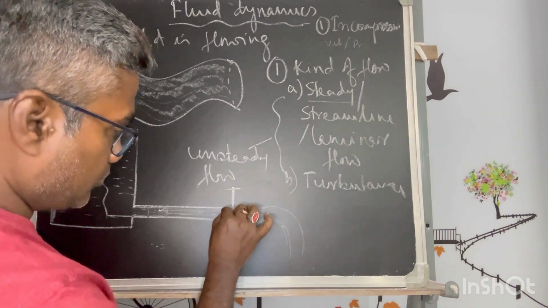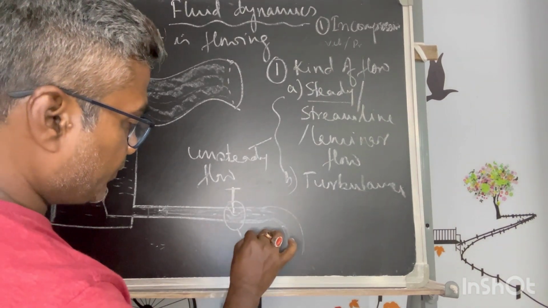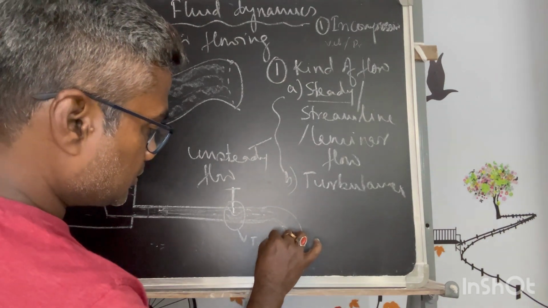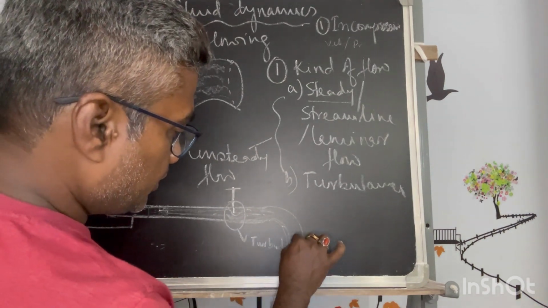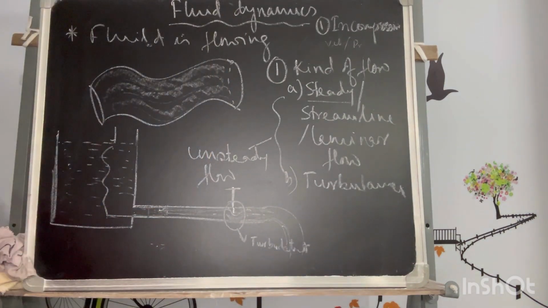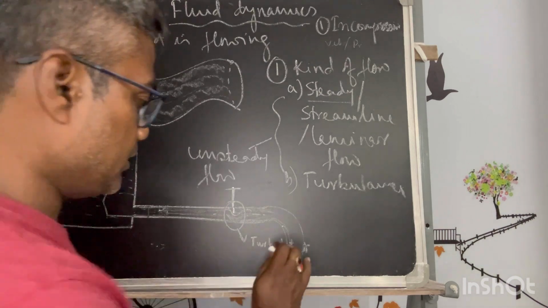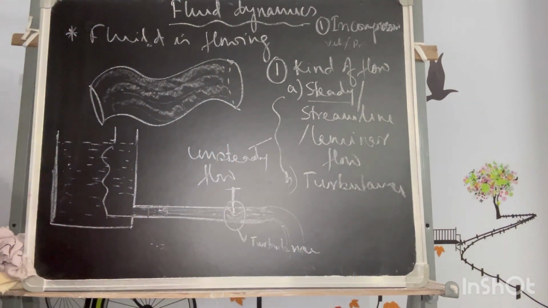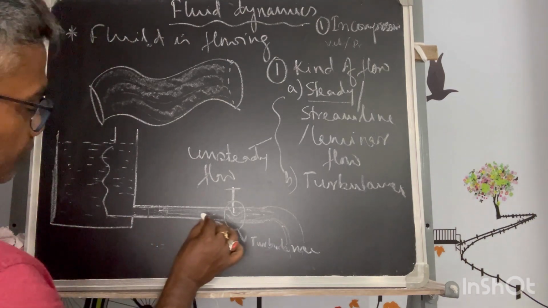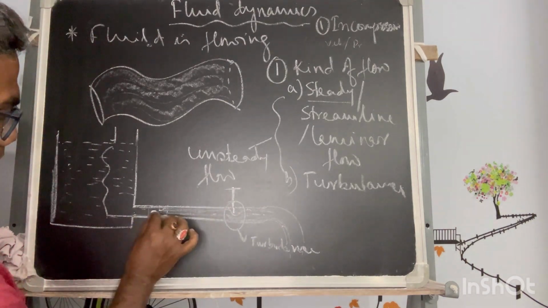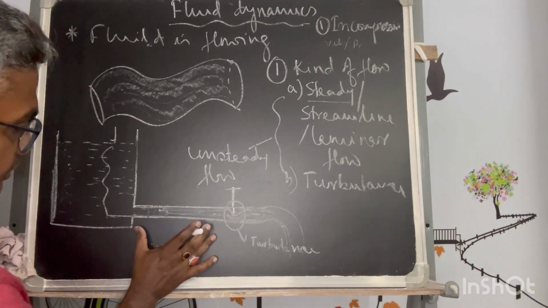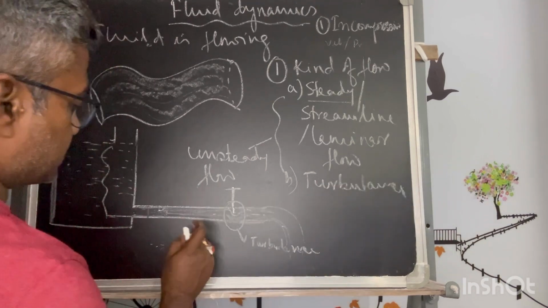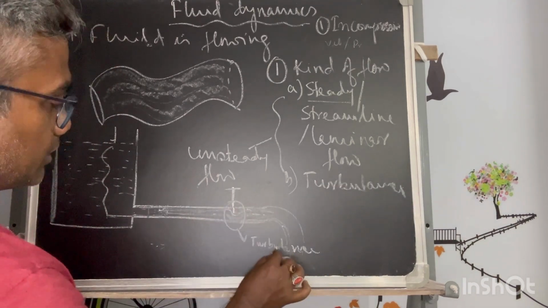So locally there will be turbulent flow in this area. If we consider a very long distance, the immediate one will be turbulent flow.